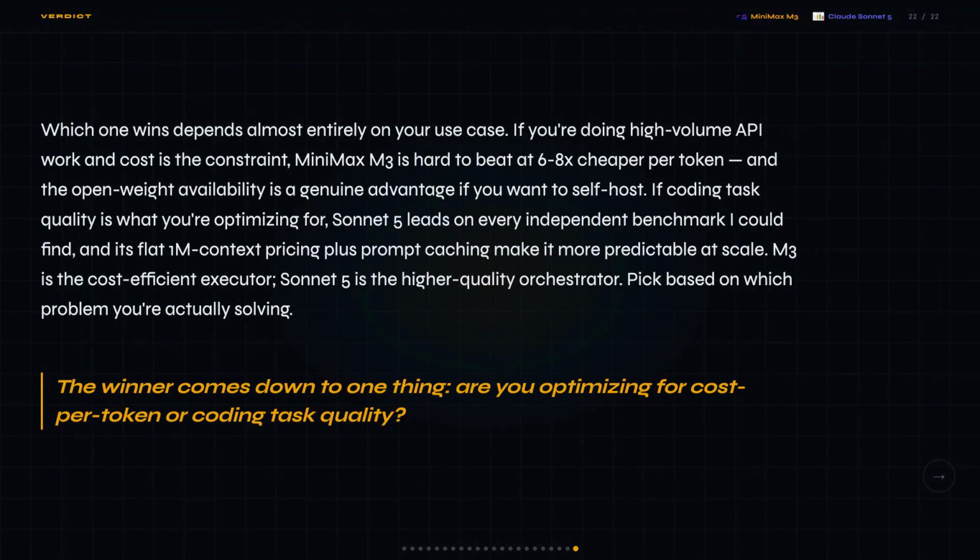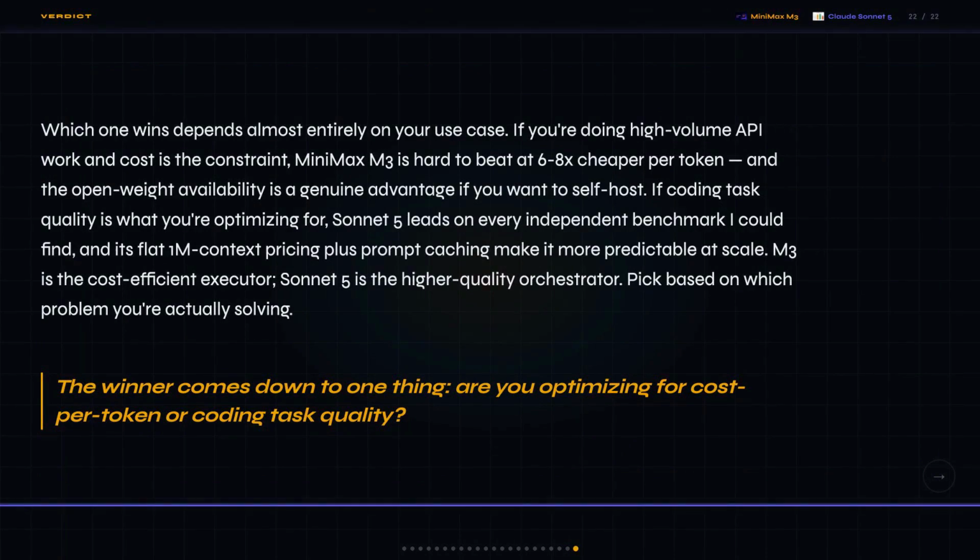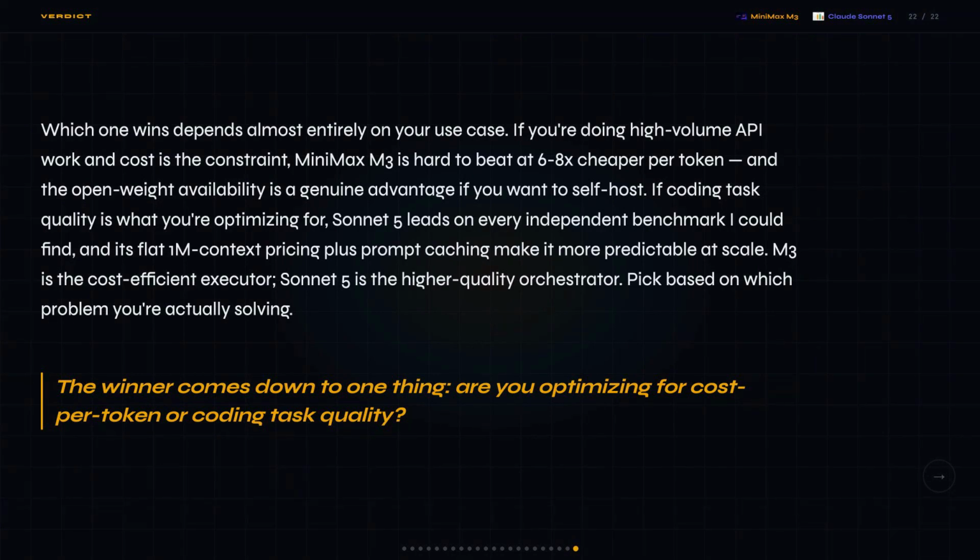If you're doing high volume API work where cost is the constraint, go MiniMax M3. It's dramatically cheaper and you can self-host it. If coding task quality is what you're optimizing for, go Claude Sonnet 5. It leads on every independent benchmark, and its flat 1 million context pricing plus caching make it more predictable at scale.